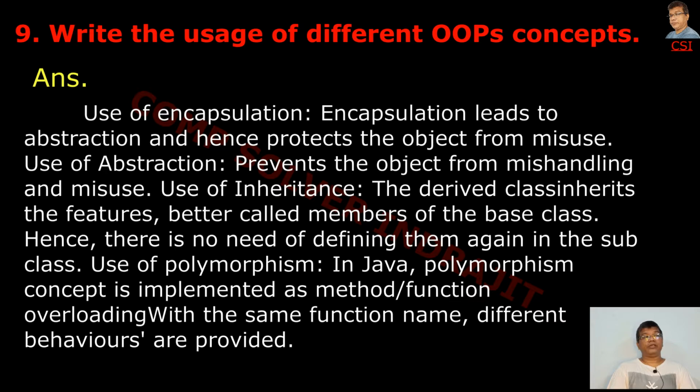And next one is use of inheritance. The derived class inherits the features, better called members, of the base class. Hence, there is no need of defining them again in the subclass.